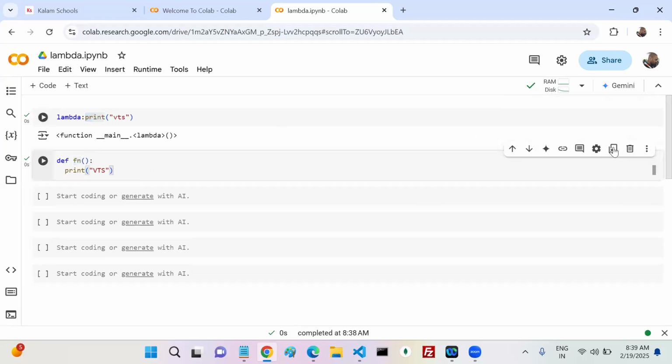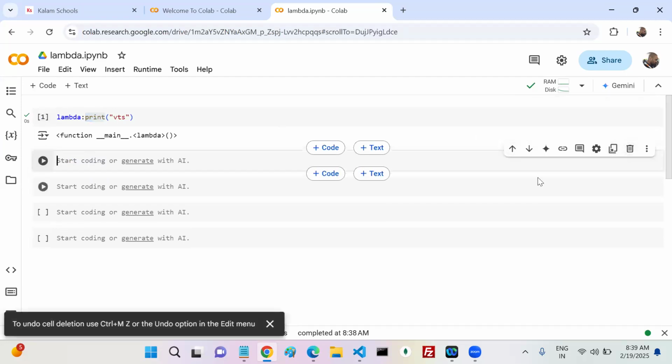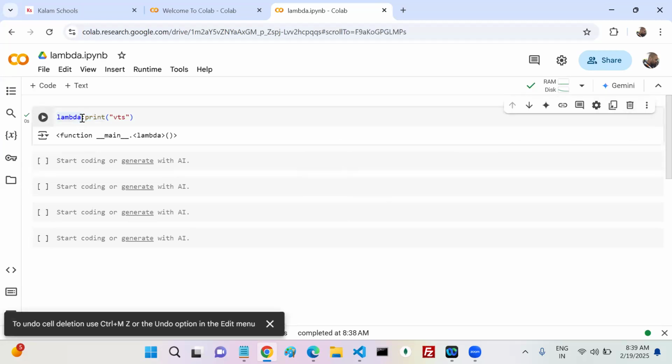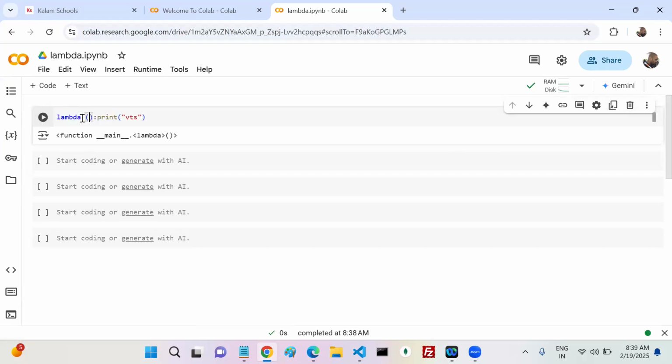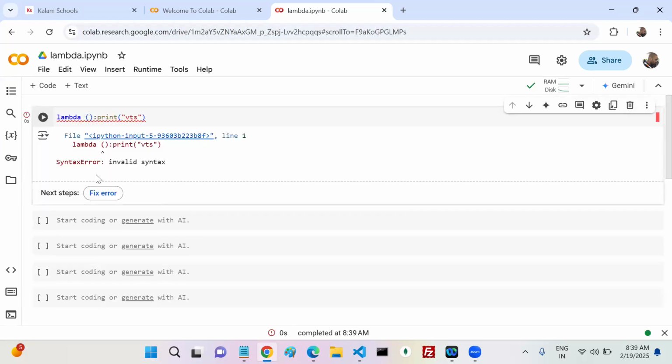Now syntactically, how does a lambda function look? See, lambda. Can I write some parenthesis here? Syntactically valid or invalid? See this, syntax error. You should not write any parenthesis. The next one is lambda fn, something like this. Is it valid? No. If you write fn, it turns into a named function, right? So you should not.